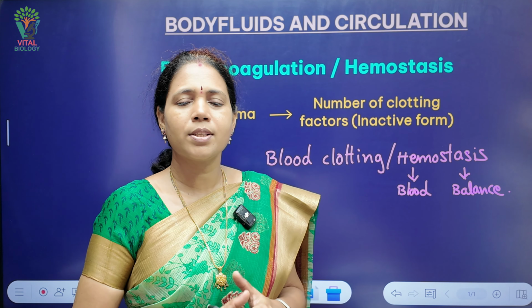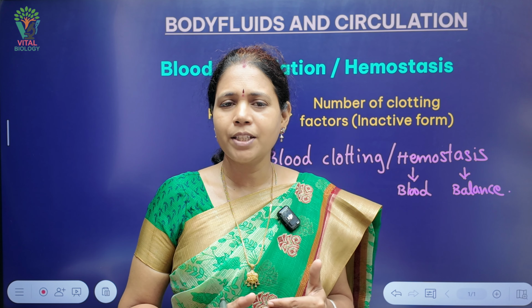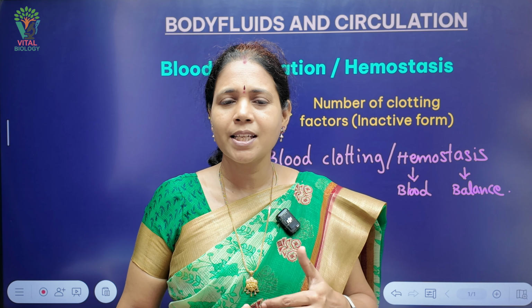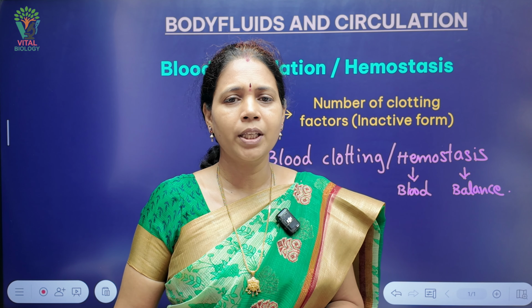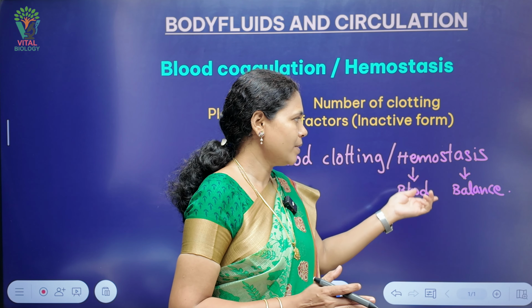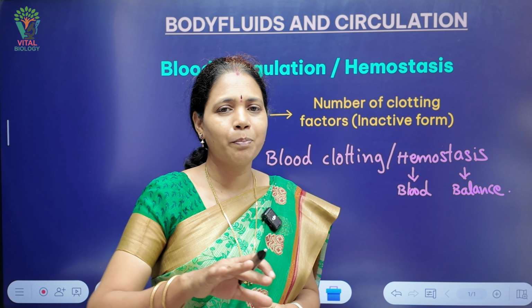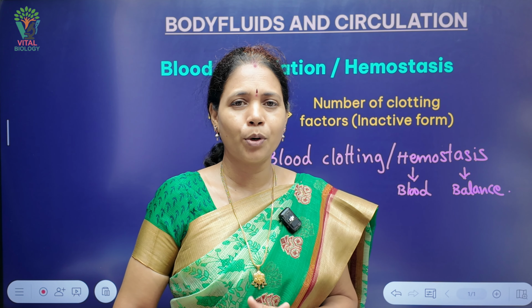As this particular process prevents the loss of blood from our body, it helps to maintain the average volume of 5 liters of blood in our body. That is why this term is used for this mechanism, hemostasis, like balancing of blood. That is, the blood volume is maintained in our body.